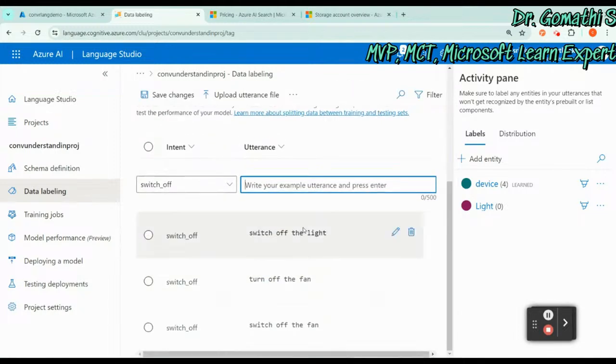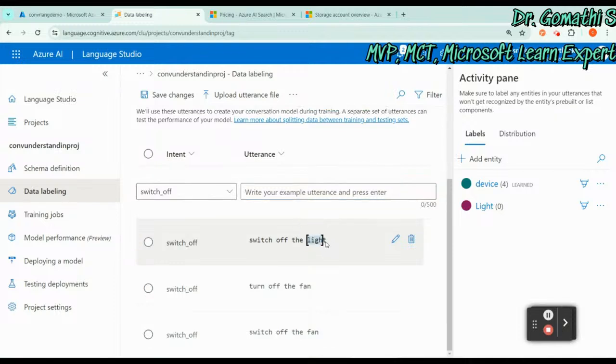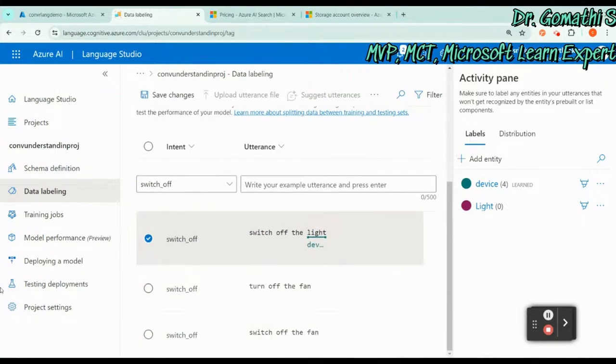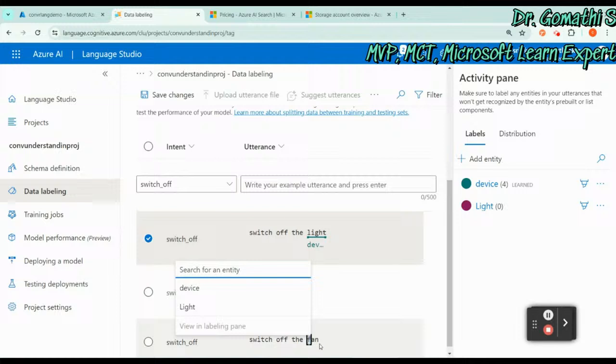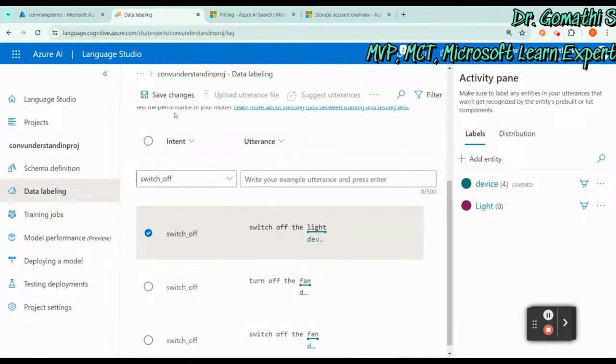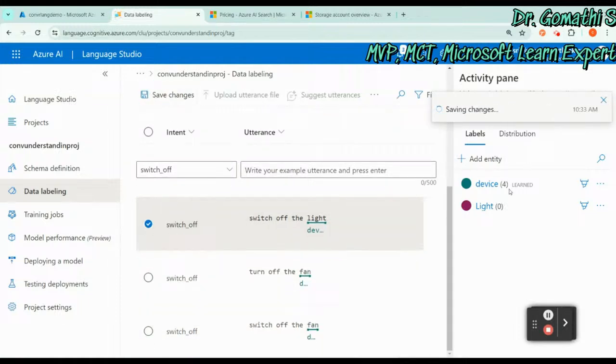And what I have to do is map it. I have to label it properly with the proper entity. So this is a device. You can see it is showing learned, right? Device. And once you save this, you can see the count has changed to 7. So it will learn something.